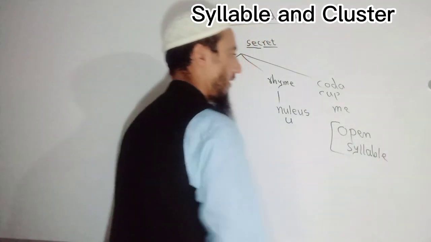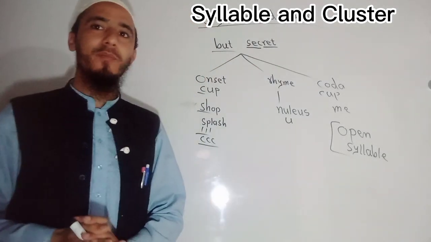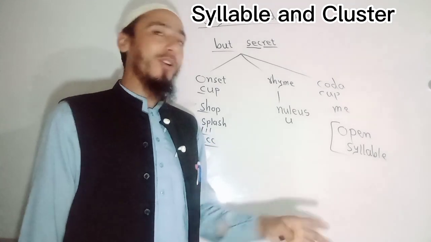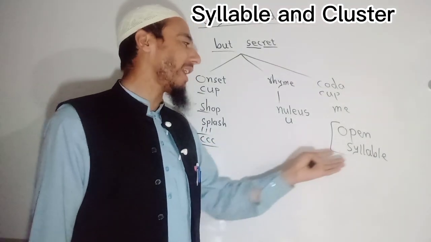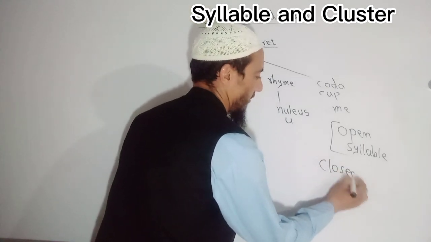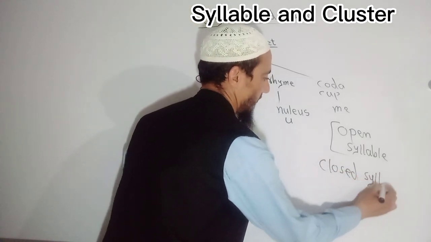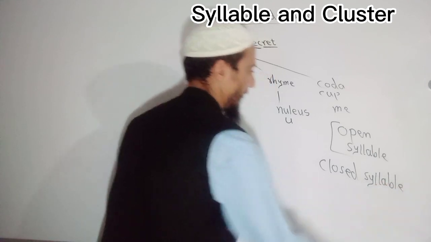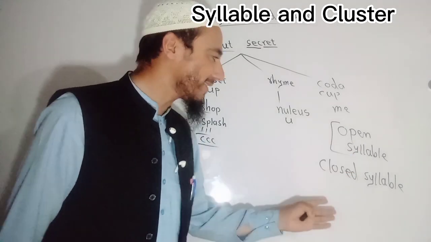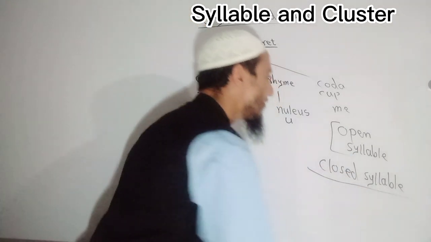Another point is that a word which ends with a coda, or a syllable which ends with a coda, we call it a closed syllable. Okay. So listeners and audience, you see, one is known as open syllable, another is known as closed syllable.